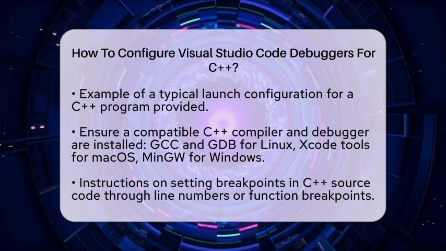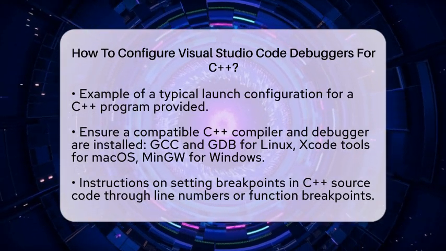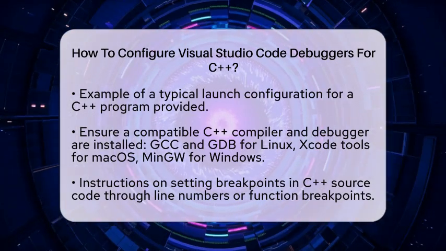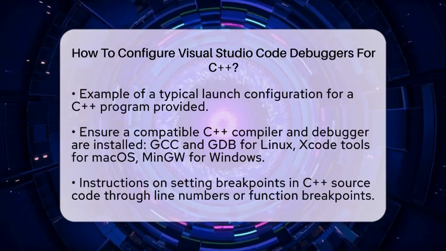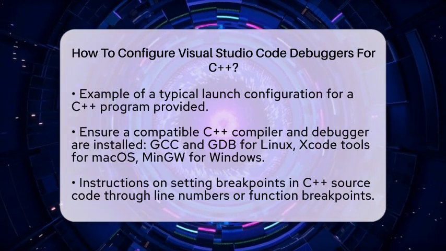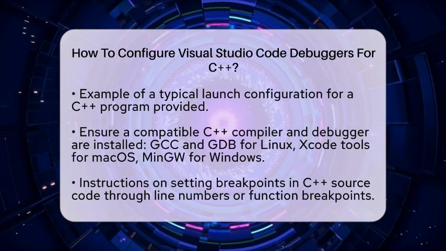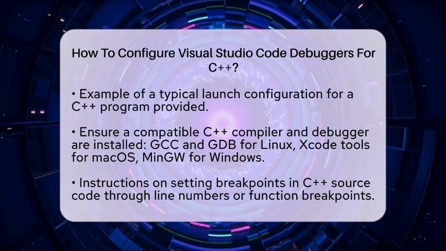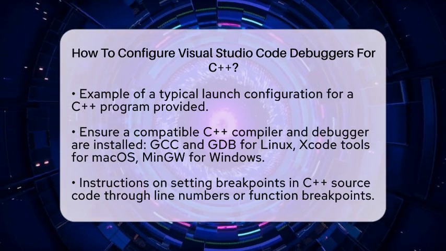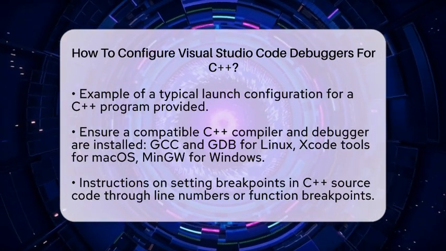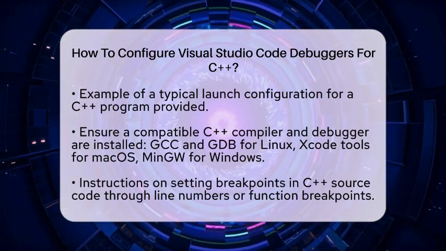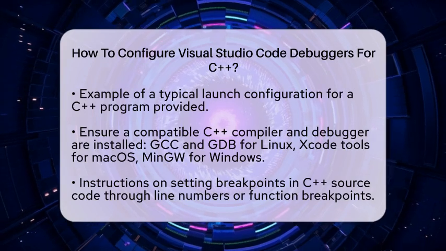To ensure that debugging works smoothly, you need to have a compatible C++ compiler and debugger installed on your system. For example, you can use GCC and GDB on Linux, Xcode tools on macOS, or MinGW on Windows. The debugger you use will depend on your operating system and configuration.